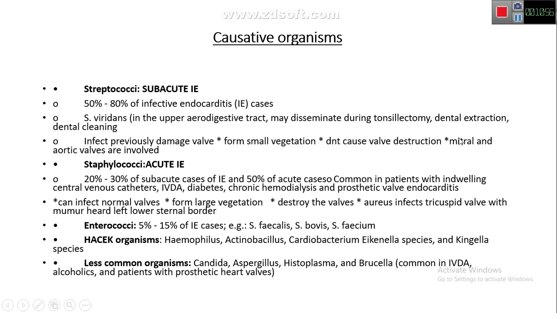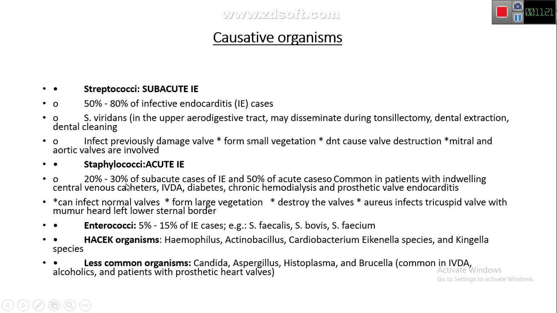The mostly affected valves are the mitral valve and the aortic valve, and if it damages the valve, it can cause destruction that may lead to regurgitation. So the mitral valve regurgitation murmur is heard over the apex during systole, and aortic valve murmurs are heard in the aortic area.